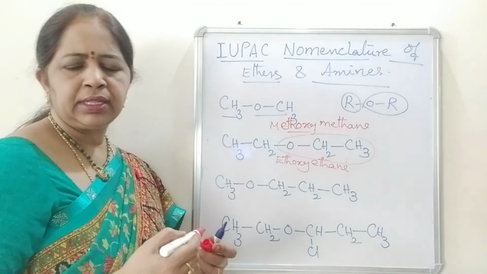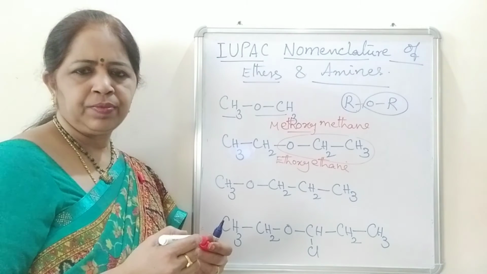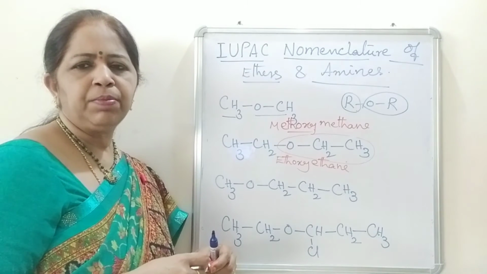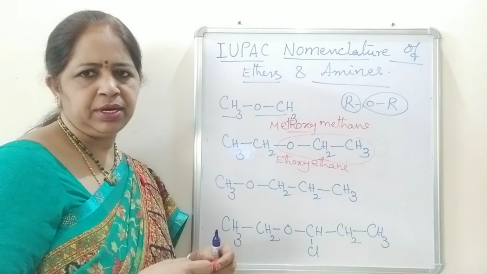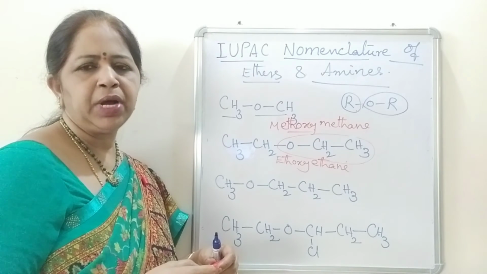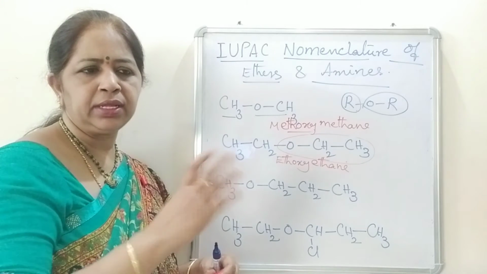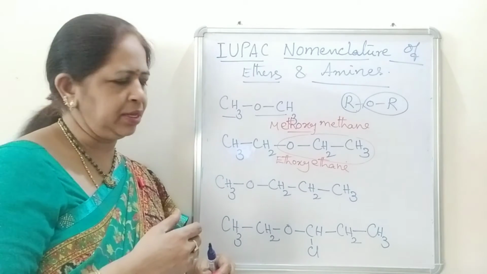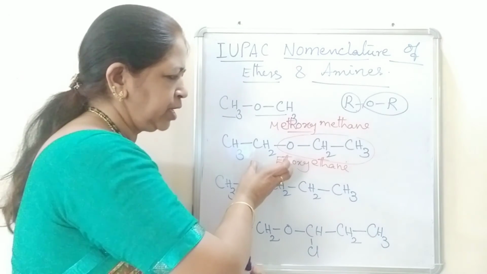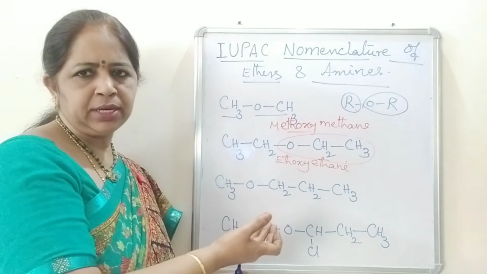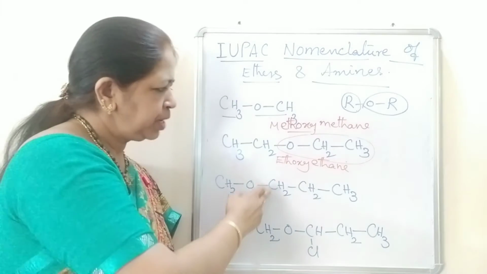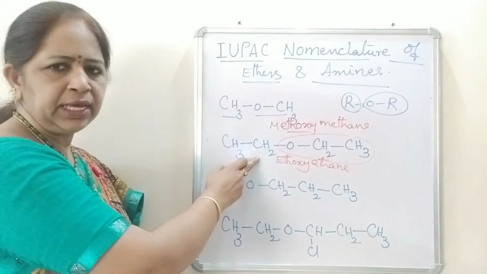A symmetrical ether is the one in which on either side of the oxygen same number of carbon atoms are present. Same alkyl groups are present on either side of the oxygen atom, that is known as a symmetrical ether. This structure can have one more isomer, that is the metamer. This is the metamer of ethoxyethane.